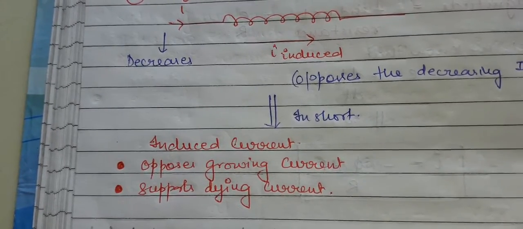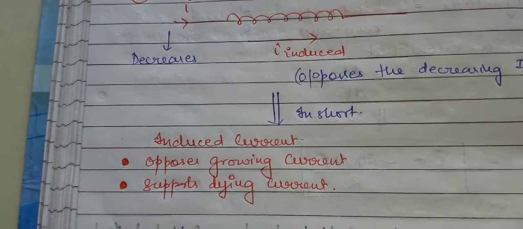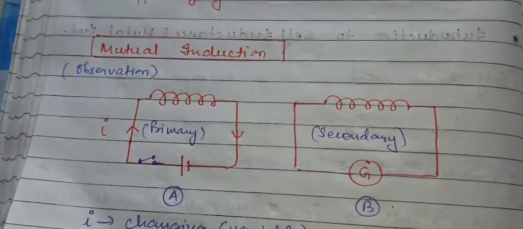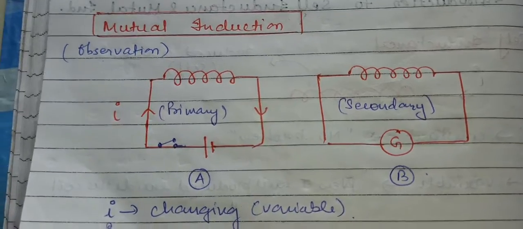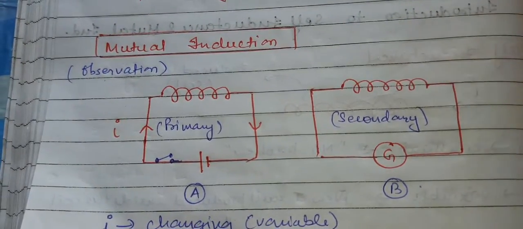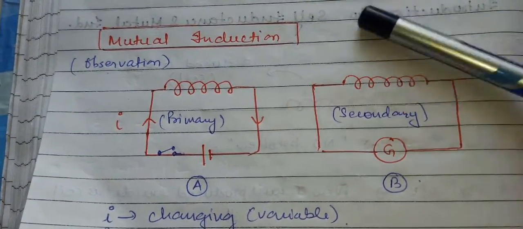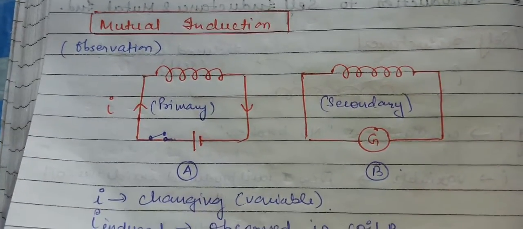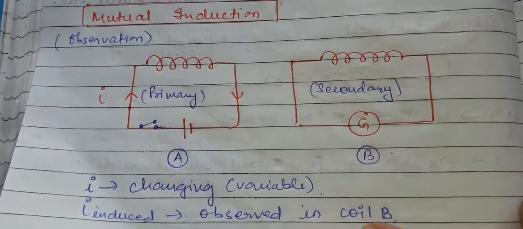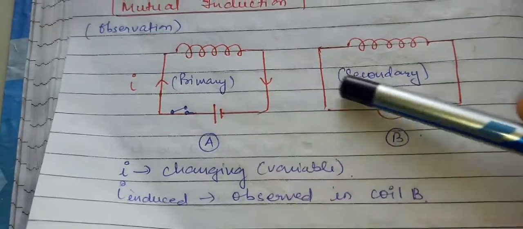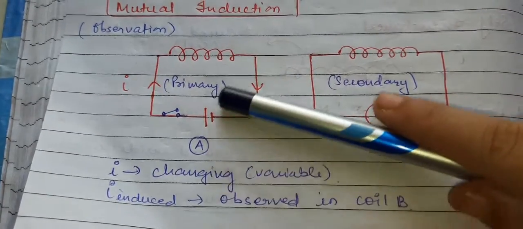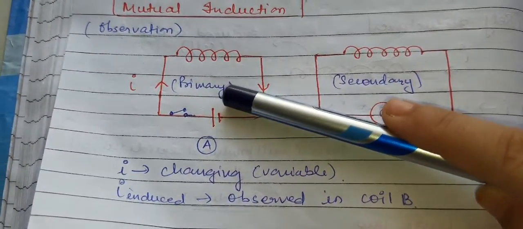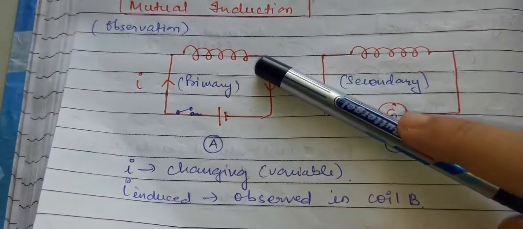Now we will study mutual inductance. Here you can see I have drawn two coils. One I have named the primary coil, and the other the secondary coil. First of all, we will see what was observed in mutual inductance. They kept a coil nearby to another. They named one coil the primary coil, in which they provided the source of the current, and the current is flowing in that circuit.